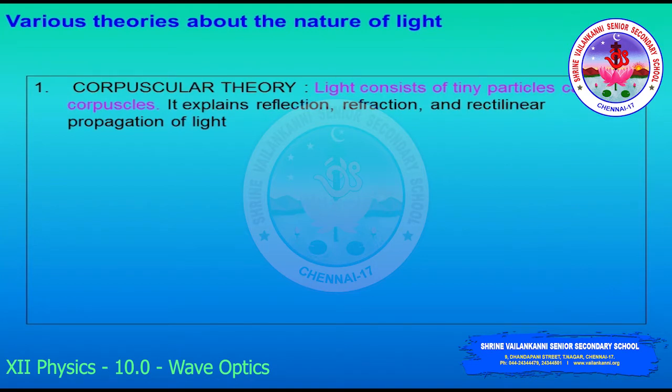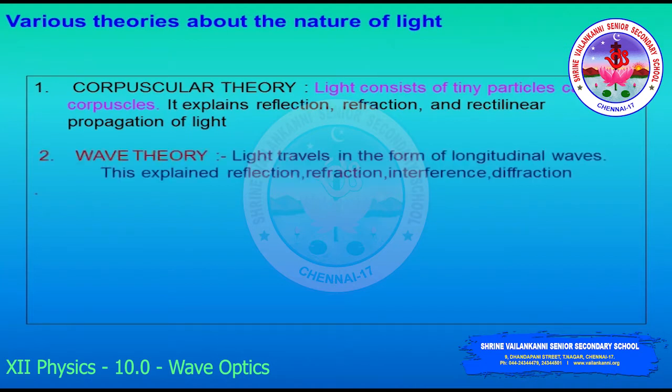The theory given for that we can call the corpuscular theory. Newton proposed that light consists of tiny particles called corpuscles, which are shot out at high speed by luminous objects. That theory explained reflection, refraction, and rectilinear propagation of light, which we have studied previously.